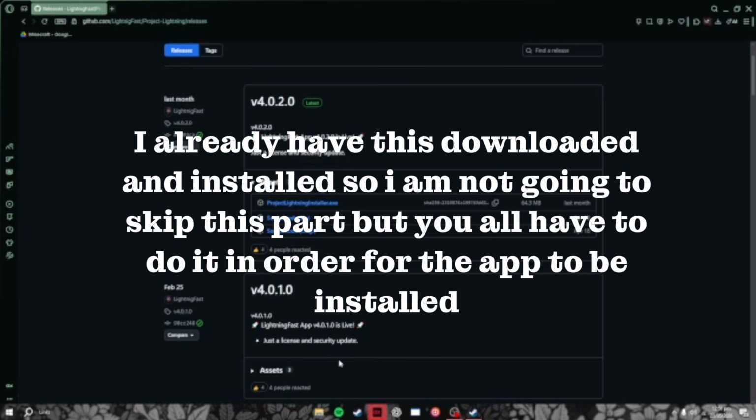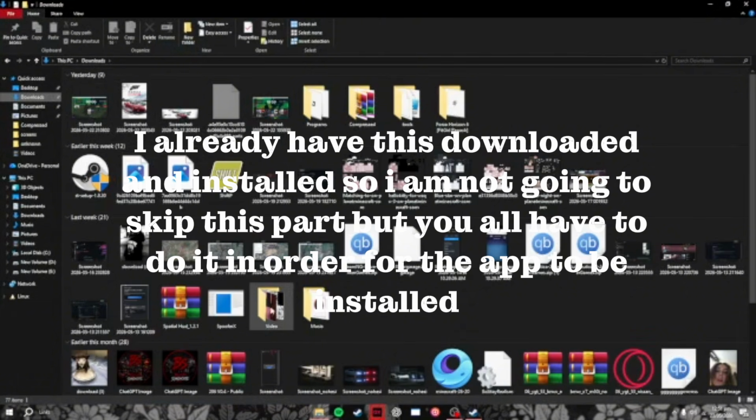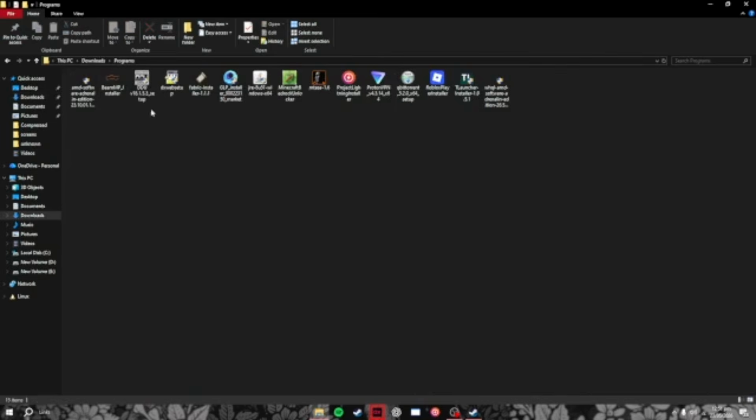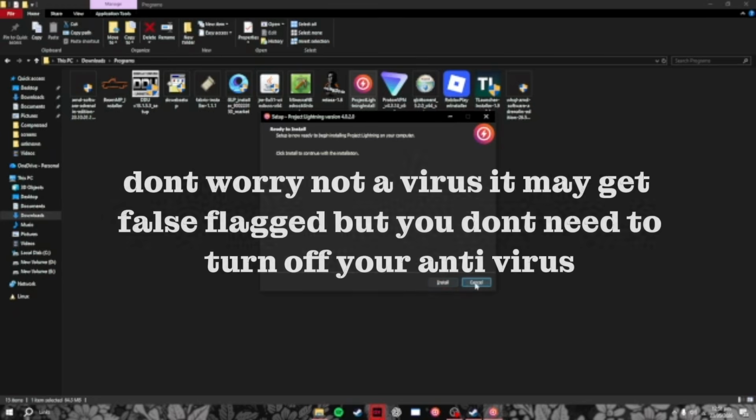I already have this downloaded and installed, so I am going to skip this part, but you all have to do it in order for the app to be installed. This is how the app looks like. Don't worry, not a virus. It may get false flagged, but you don't need to turn off your antivirus.